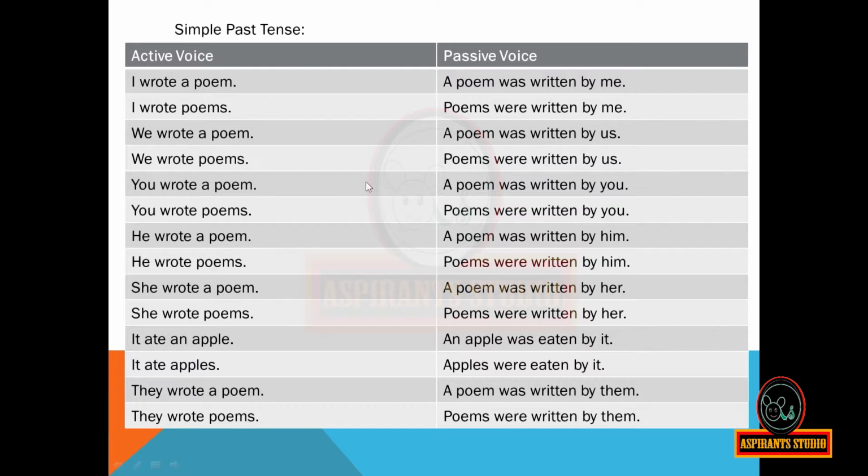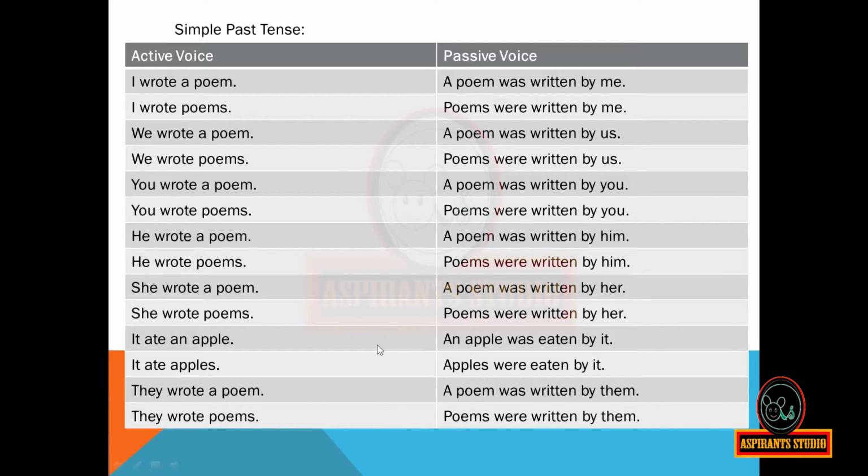You wrote a poem. A poem was written by you. You wrote poems. Poems were written by you. He wrote a poem. A poem was written by him. He wrote poems. Poems were written by him. She wrote a poem. A poem was written by her. She wrote poems. Poems were written by her.